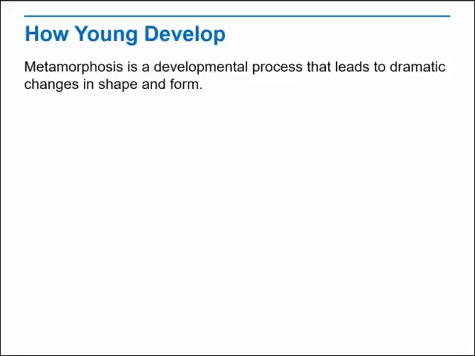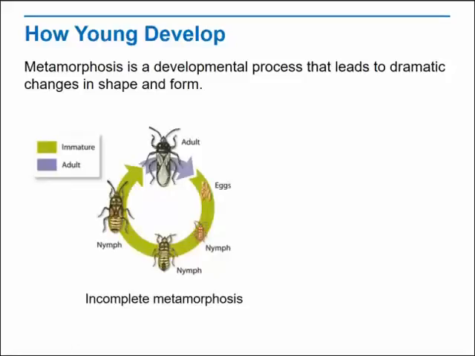Insects may undergo one of two types of metamorphosis. Some insects, such as grasshoppers and the bugs shown, undergo gradual or incomplete metamorphosis. Immature forms, or nymphs, resemble adults, but they lack functional sexual organs and some adult structures such as wings. As they molt several times and grow, nymphs gradually acquire adult structures.